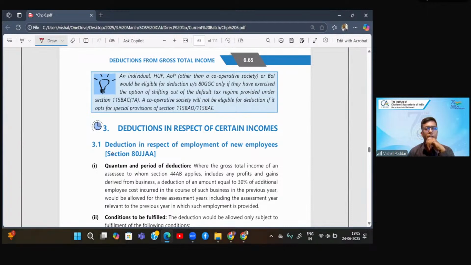Now we move on to the next section, which is 80JJAA. Employee, employer. What is this section dealing with? This section gives deduction to an employer who is obviously having the PGBP income head. Now, please understand, interestingly, this is the section which gives you deduction for the same payment twice.